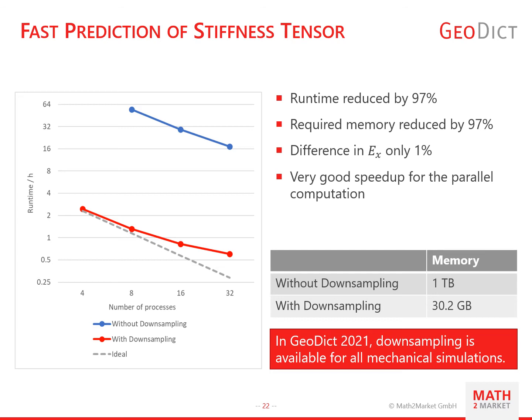It went from 1 terabyte to 30 gigabyte. That also means that you need a large simulation computer without downsampling, but with downsampling you can run the simulation on a workstation. This huge speedup was achieved while the difference of Young's modulus in x direction was only 1%. You can also see in this diagram that the speedup with an increasing number of processes is very good. In GEODIC 2021, downsampling is available for all types of mechanical simulations.